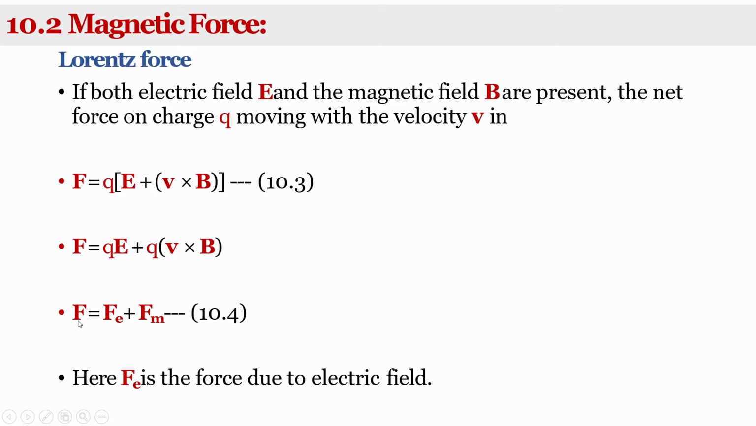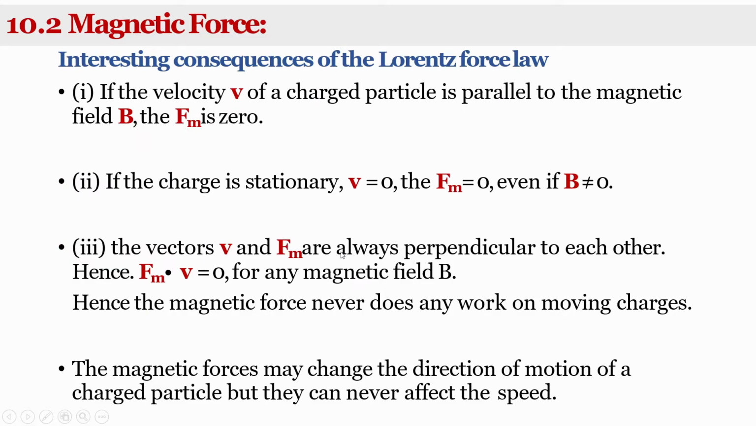So this is the Lorentz force which acts on a charge q if both electric and magnetic fields are applied simultaneously. That Lorentz force is the sum of the force produced due to the electric field plus the force due to the magnetic field. Then next, the interesting consequences of the Lorentz force law.